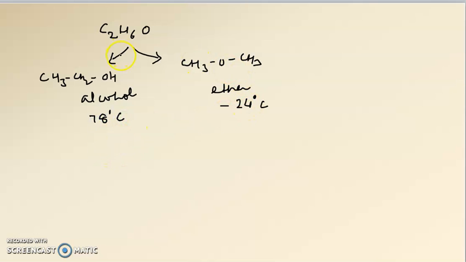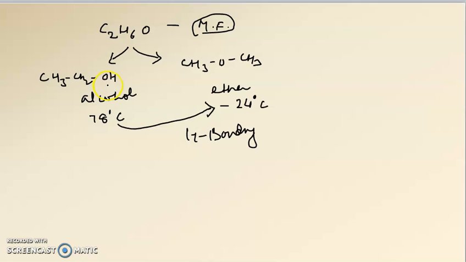Why this difference? Both have the same molecular formula, C2H6O. Besides this, alcohol has a boiling point of 78 degrees centigrade and ether is at 24 degrees centigrade. This difference is just due to hydrogen bonding in alcohol, which is not present in ether.